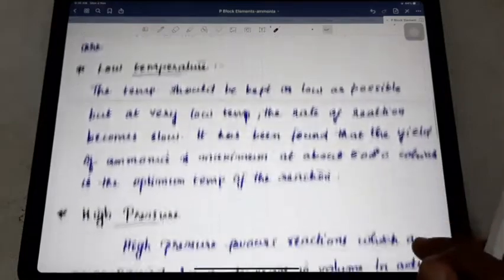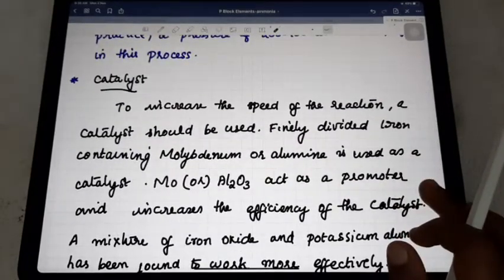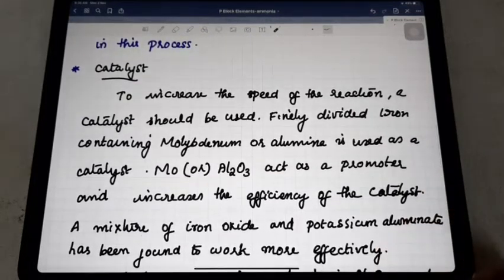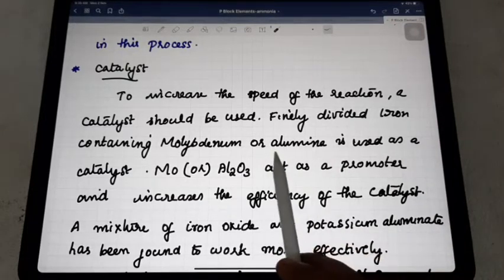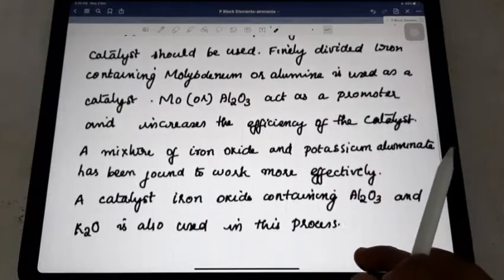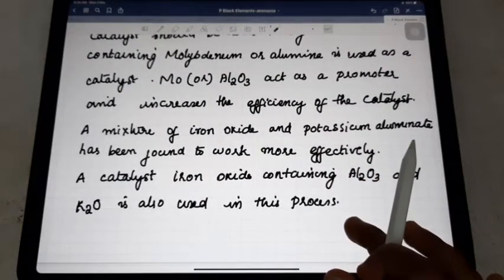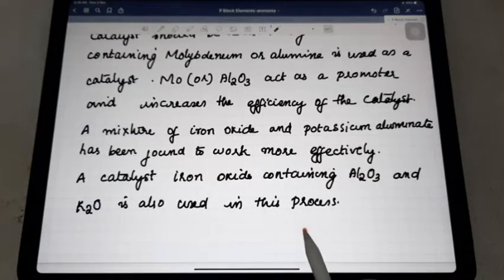The next one is the catalyst. For increasing the speed of the reaction, you studied that a catalyst is needed. For ammonia preparation in the Haber process, we use molybdenum or alumina as a promoter. The promoter's role is to increase the effect of the catalyst. The catalyst here is iron.